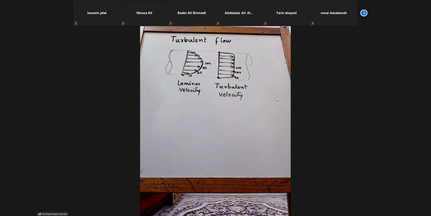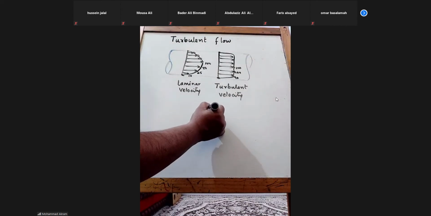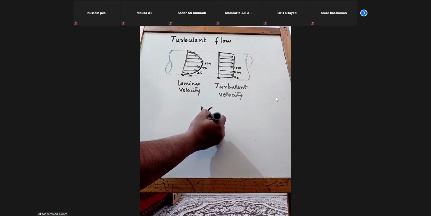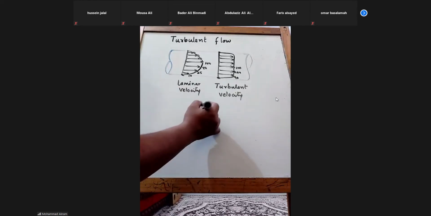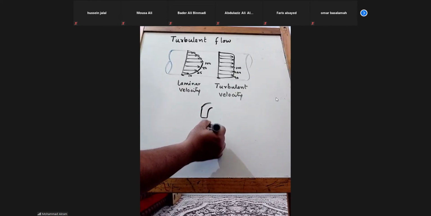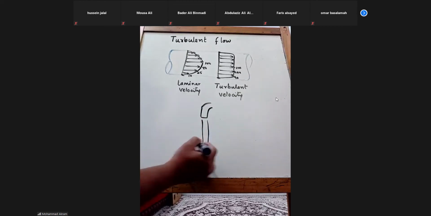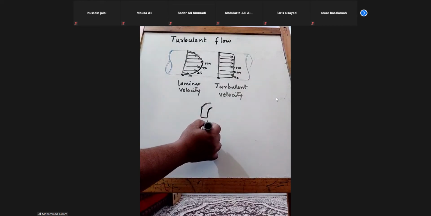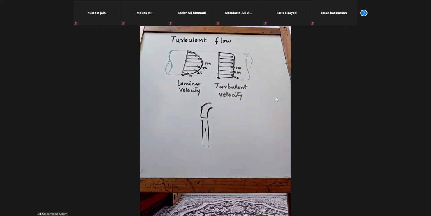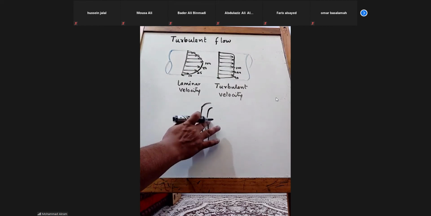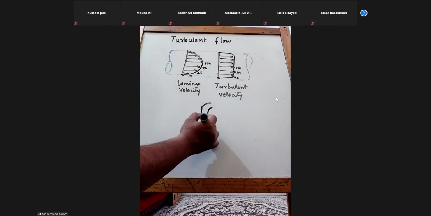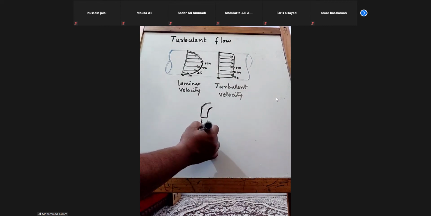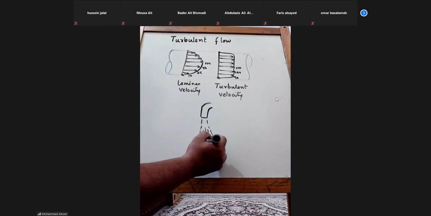For example, if I say water tap, okay, water is coming, but the same tap, if the water is coming at low velocity, you will find that it is smooth flow coming like this. Okay, you will even feel the shine. But from the same tap, if it is coming at high velocity, then it will be like this, water coming.